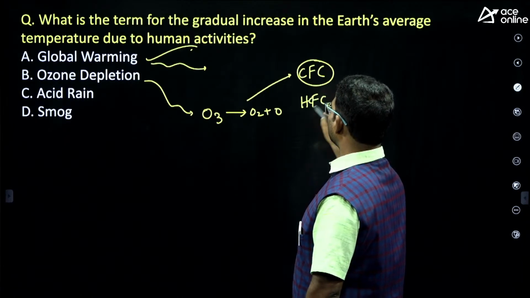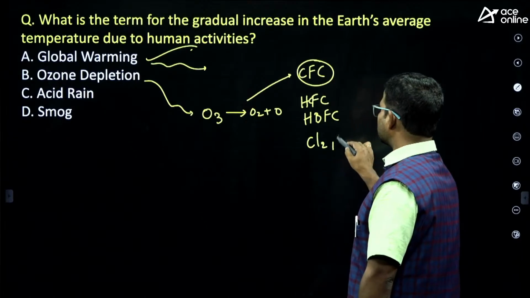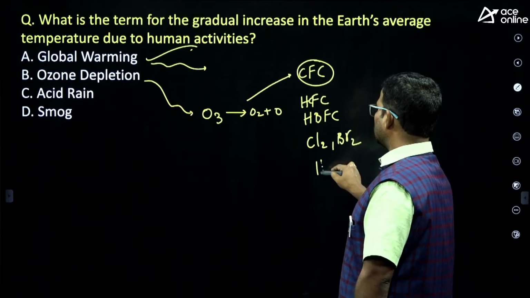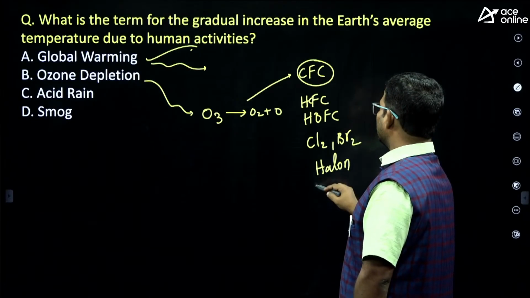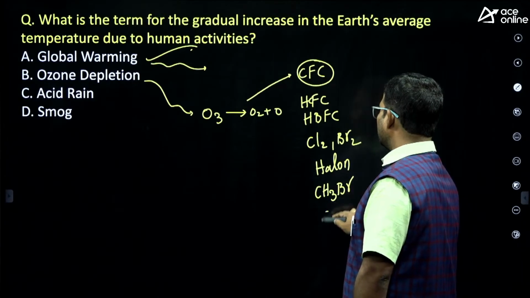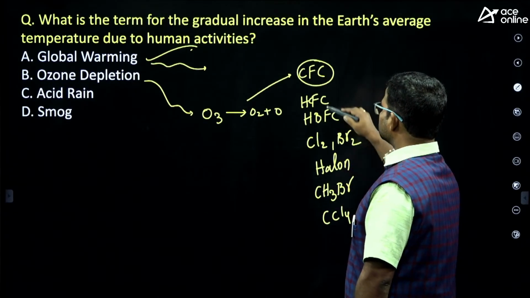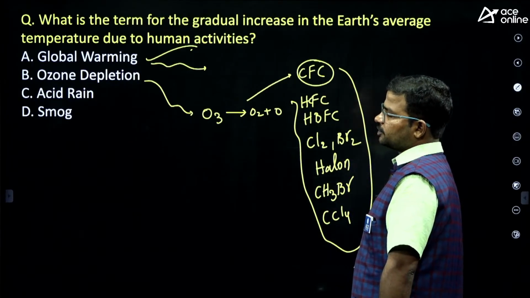hydrofluorocarbons, hydrobromofluorocarbons. Next, chlorine. Next, bromine. Next, some halons. Okay, so halons are also responsible for that. Next, methyl bromide. Next, carbon tetrachloride. So these are all considered the major responsible chemicals for ozone depletion.